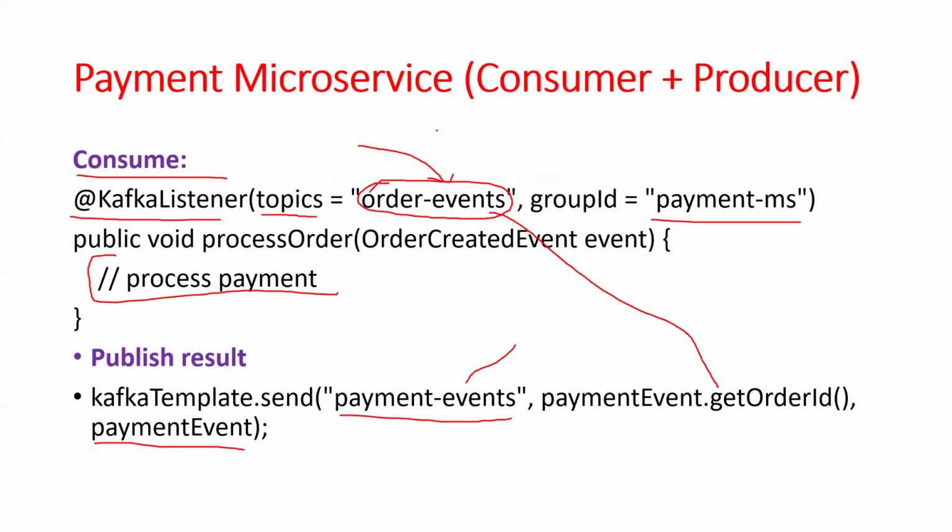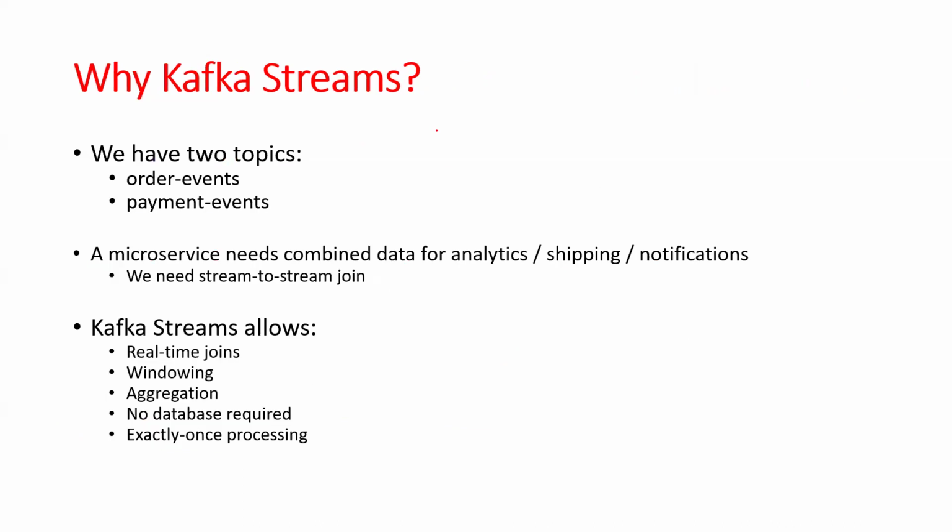Now, why Kafka Streams? Till here, you understand we have two topics. What are the topics? Order-events and payment-events, right? Now another microservice, which is Kafka Streams, will combine data for analytics, shipping, or notification purposes. Whenever I have these two events, I will merge them and create another event here. This is called the final event. That is the one Kafka Streams produces.